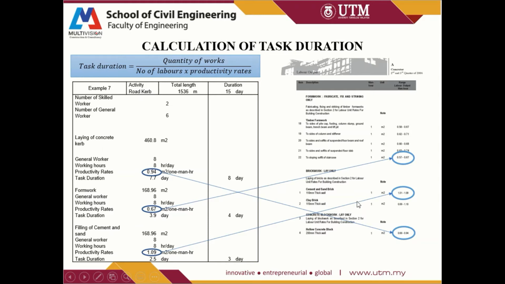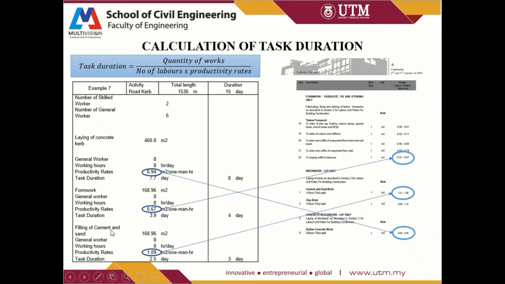From the rate received from CIDB, which is 0.95, after calculation we get 8 days for laying of concrete curb. For formwork, we get 4 days of installation, and the productivity rate is also from CIDB.